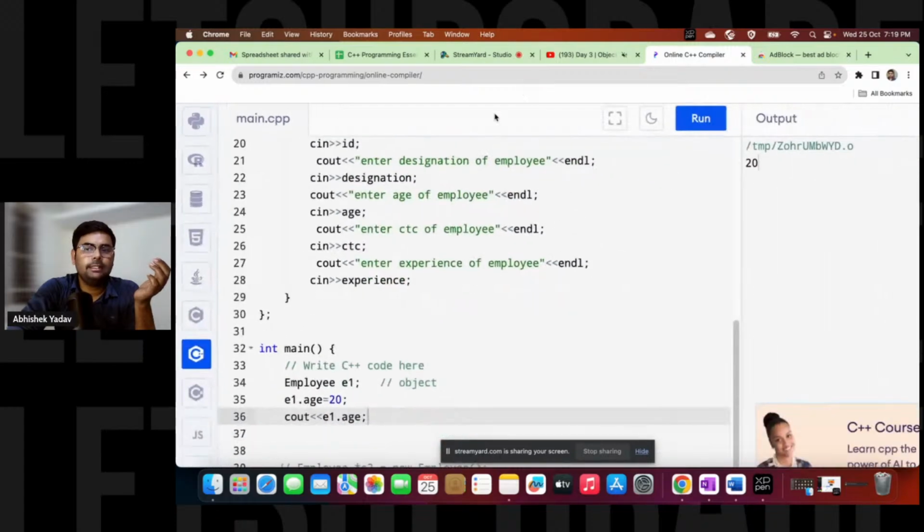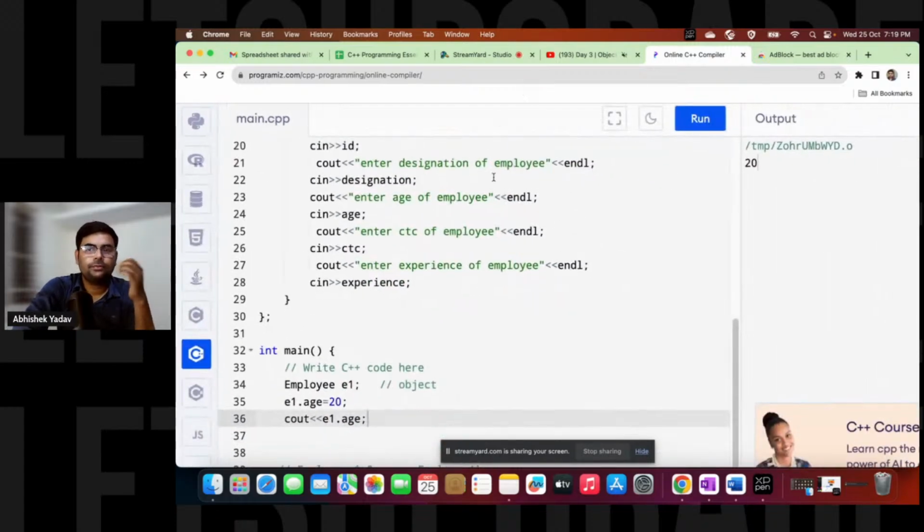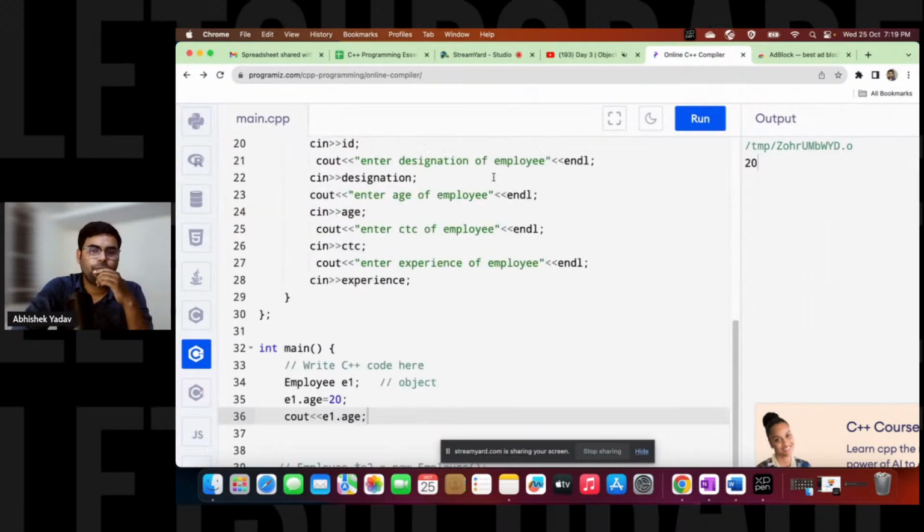Everyone present in the class, is this clear? Yes or no? Please give a thumbs up if this is clear. If you have any questions, you can write in the chat, okay? We will call the function also, right? But first we should know why we are not able to access this e1.age directly.